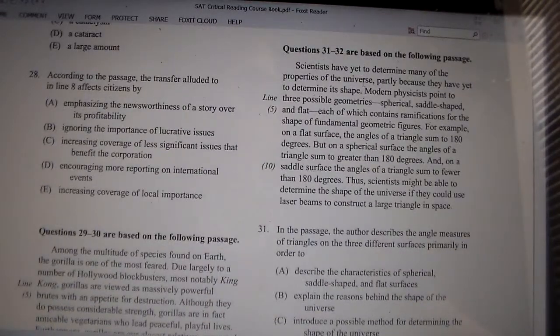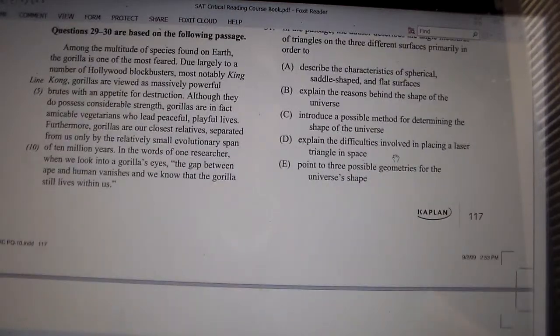But true to form, because we have a short passage, we should read our question stem first and then read through the passage and try to solve it.